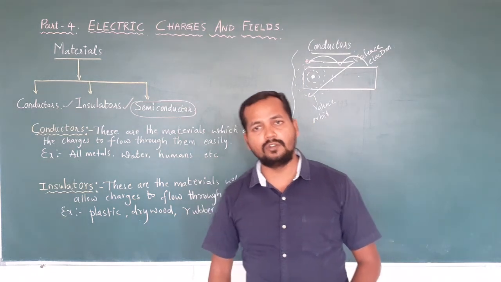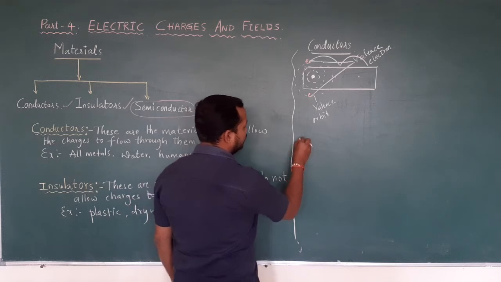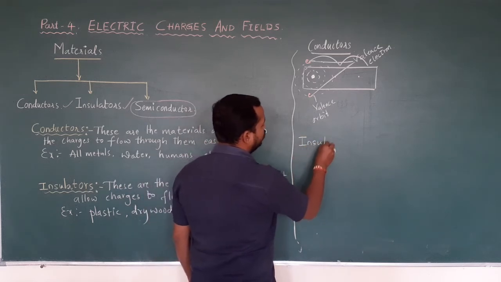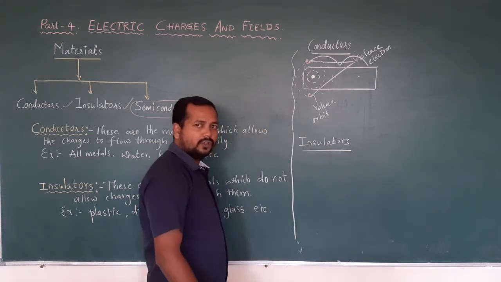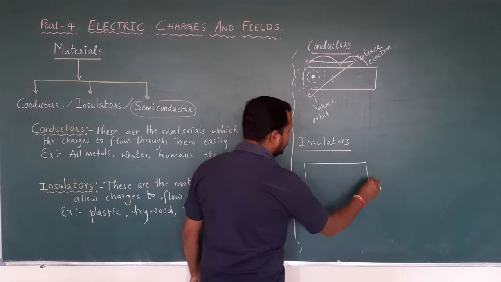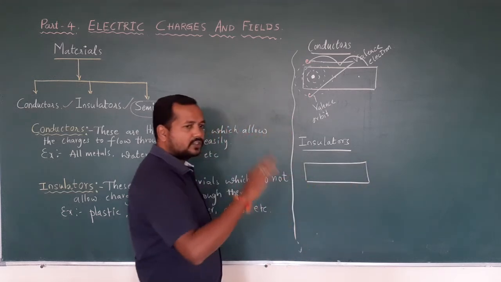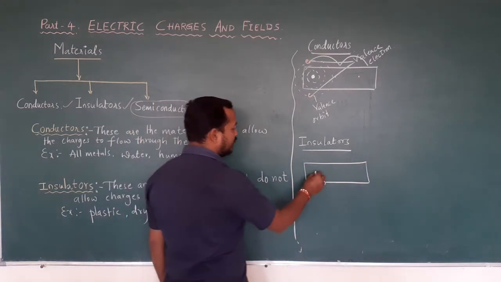Correct? Now we'll move towards the insulator. Now I'll discuss with respect to insulators. Why do insulators not allow the charges to flow through them? In the same way, I'll consider one insulating material. This is an insulating material. It also consists of many atoms. Out of them, I'll consider some atoms.